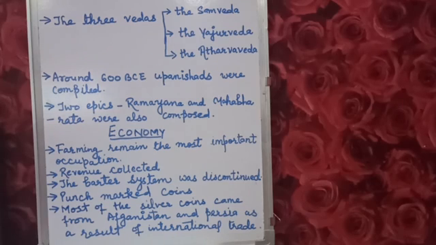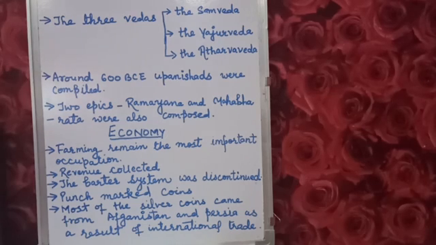Now, one very important thing was discontinued, and that was the barter system. The barter system was discontinued and money in the form of gold and silver coins was used as medium of exchange. In other words, economic activities became more complex.